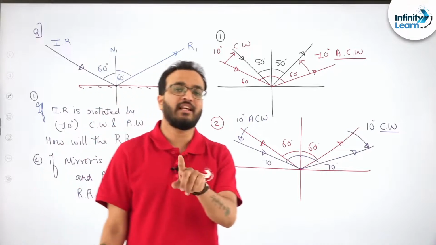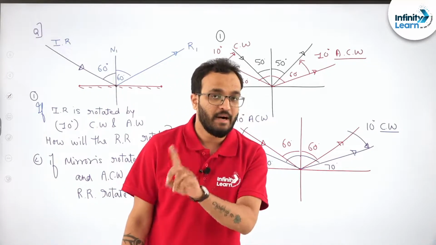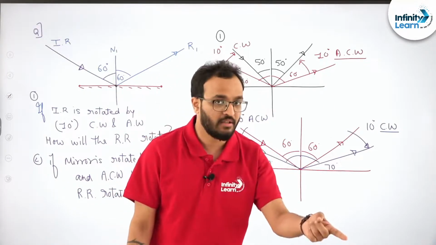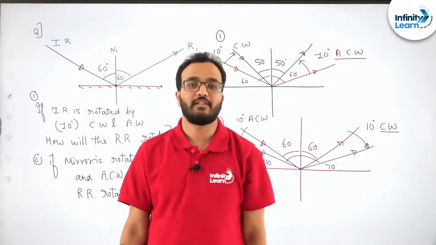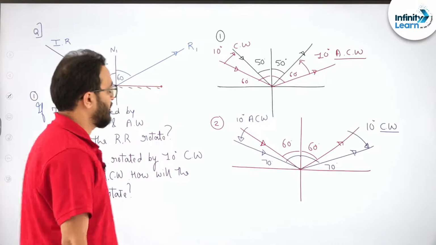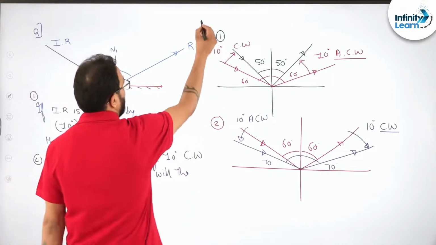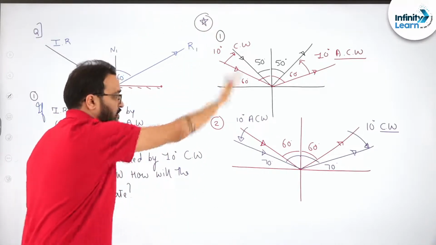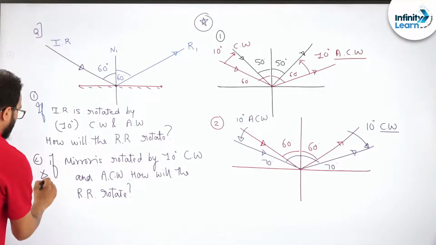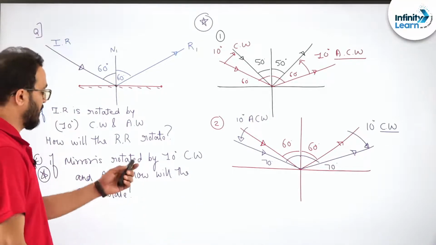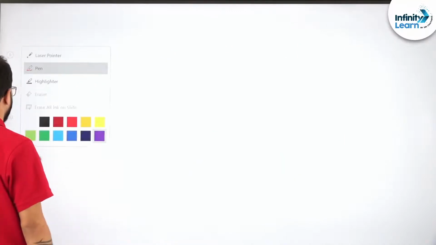So if you rotate the incident ray by an angle theta clockwise, the reflected ray will rotate by the same angle theta anti-clockwise, in the opposite sense. Is it okay? Yes or no? This is very important. Now let's understand the second part. This is a lovely, lovely part. Okay, let's come here, understand.